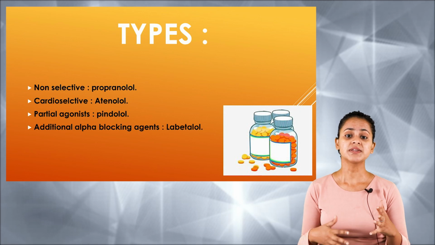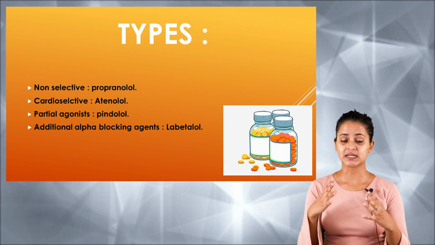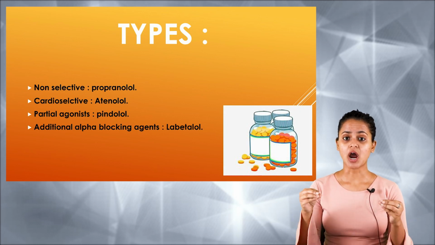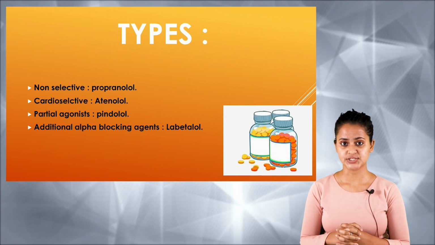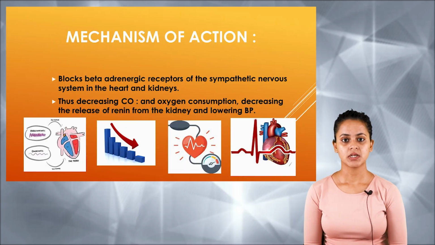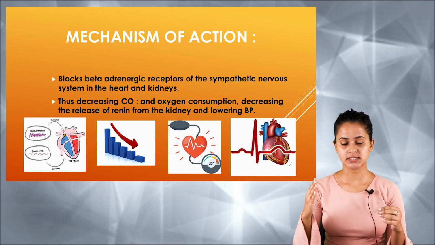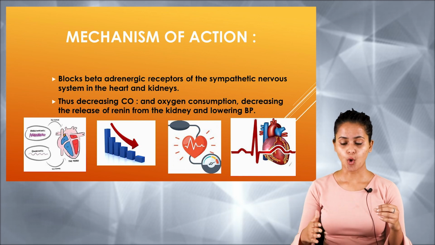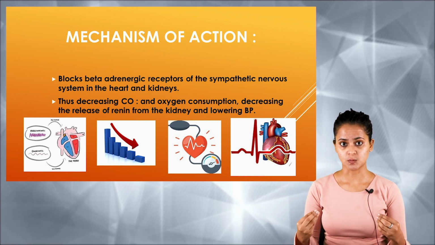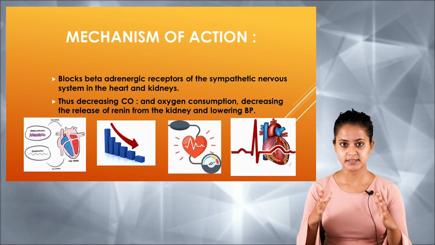So I hope you now understand that these are the four different types of beta adrenergic antagonists, which are used in the management of angina and coronary artery disease. Now we are going to learn the exact mechanism of action, how this beta adrenergic antagonist works. This drug blocks the adrenergic receptors of the sympathetic nervous system. Basically, it also affects the heart and kidneys.